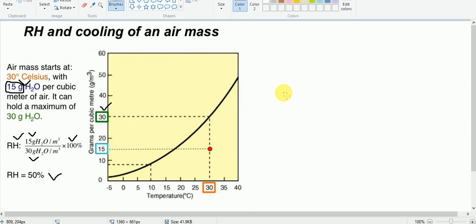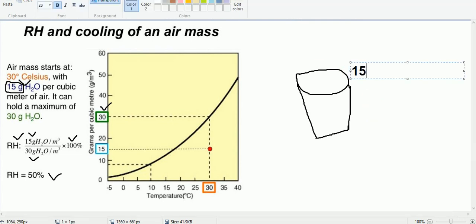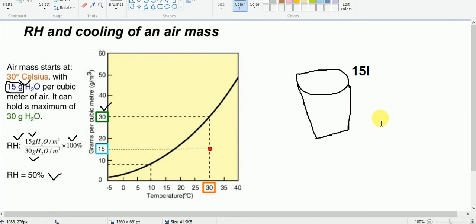So remember about the maximum water vapor holding capacity. We may say, for example, let us say this is a bucket, and let us suppose this bucket can hold only 15 liter of water. So this is the maximum water holding capacity of this bucket.